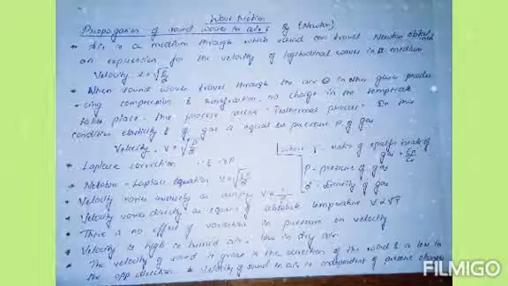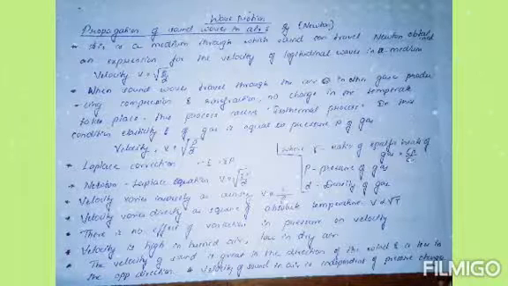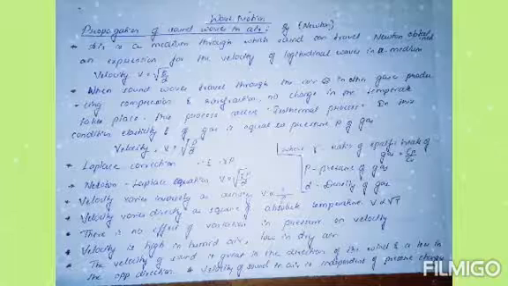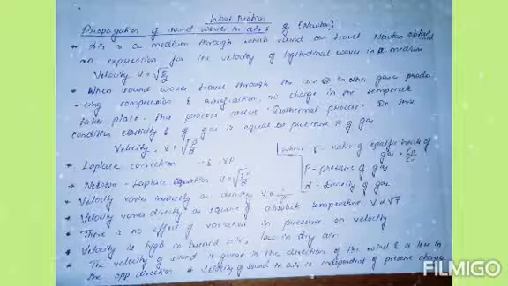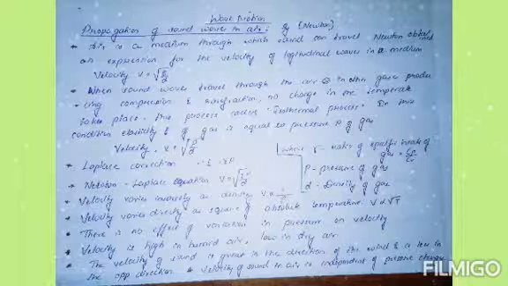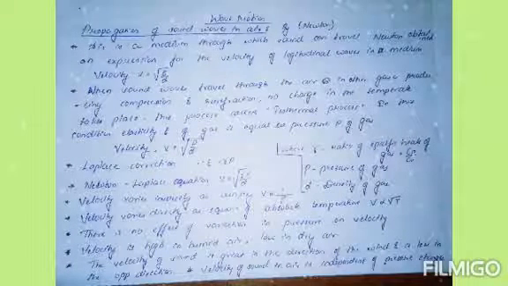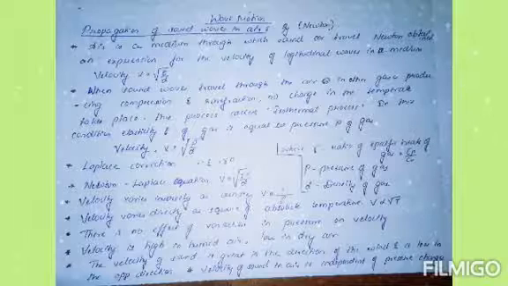So when sound waves travel in gases, they produce compressions and rarefactions, and there is no change in temperature. That is what is called an isothermal process. In this condition, the elasticity E of a gas is equal to the pressure P of the gas. Then velocity v is equal to square root of P by d.